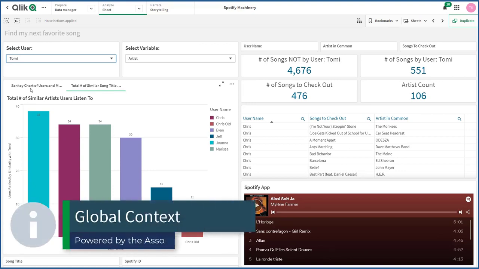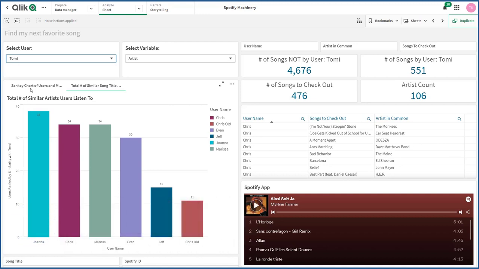We call this in Qlik Sense global context. Whenever a selection is made, every chart in the application updates. This means you as the user are always kept in the context of your exploration. You don't have to wire together visualizations like other tools force you to do.